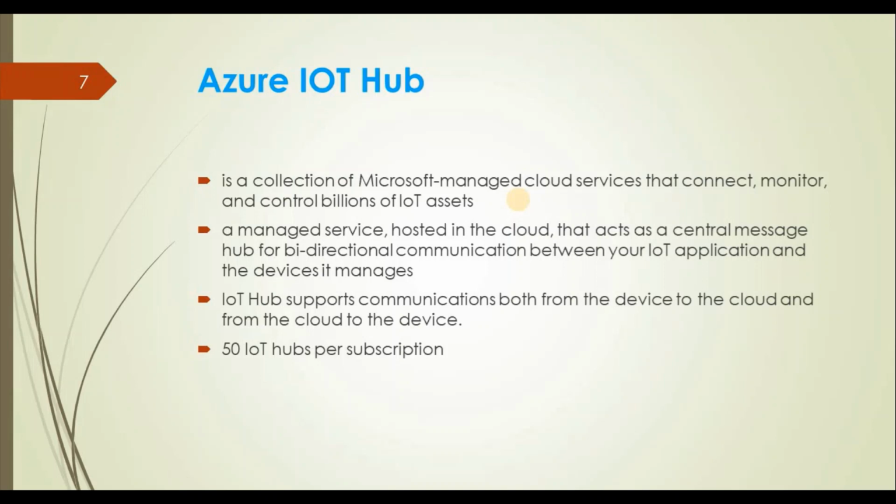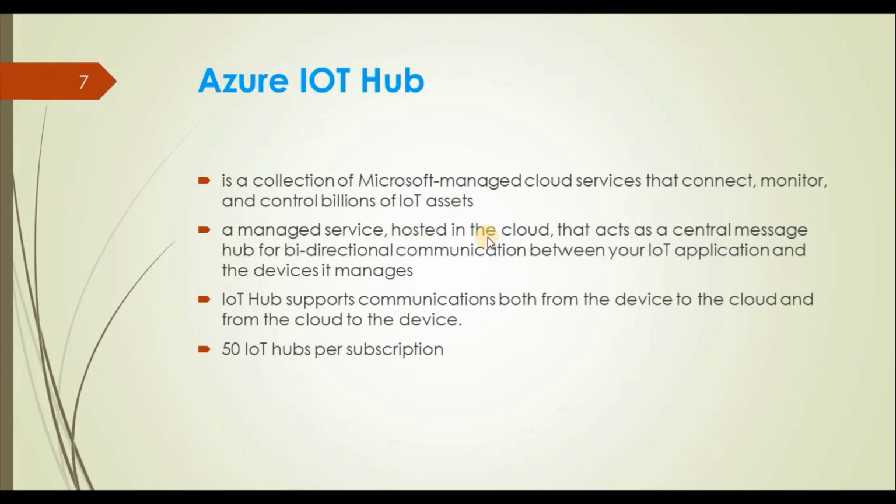So what is Azure IoT Hub? Basically, Azure IoT Hub is a collection of Microsoft managed cloud services that connect, monitor and control billions of IoT assets. Basically Azure IoT Hub is a PaaS service, platform as a service, that provides support and monitoring for all the IoT assets. Using this service we can connect and monitor all the IoT assets that are connected to our IoT Hub.